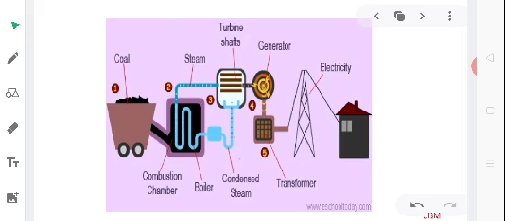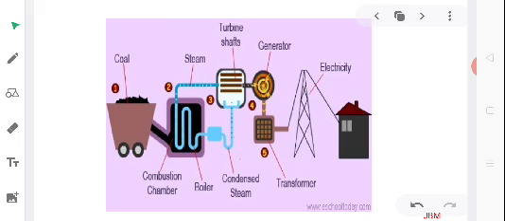In fact, in a thermal power plant, the chemical energy of fossil fuels is converted into heat energy. This heat energy is converted into mechanical energy which is then transformed into electrical energy. Since efficient transmission of electricity is easier than transporting fossil fuels like coal or petroleum over the same distance, a number of thermal power plants are set up near coal mines or oil fields.